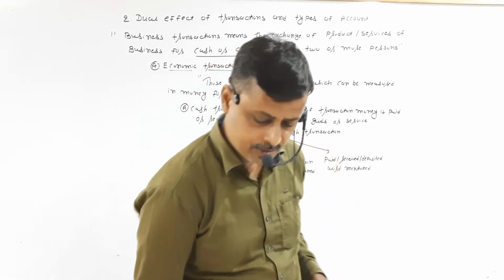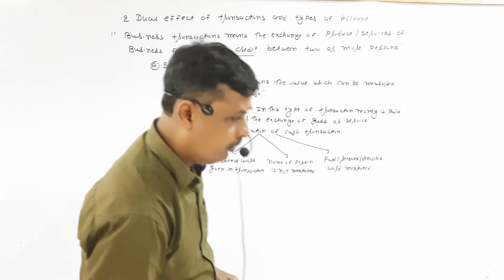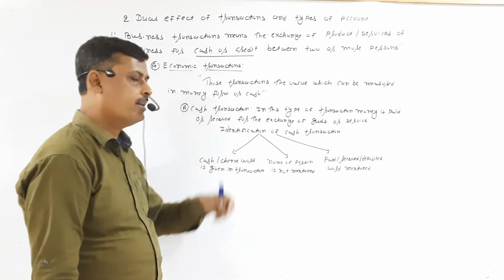Among economic transactions, one is cash transactions.